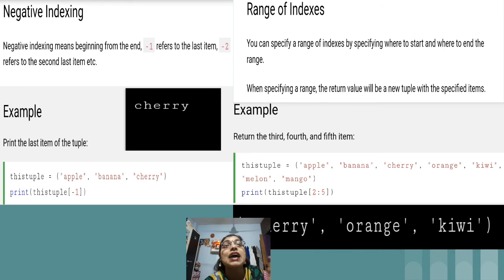But it has index number 4. So if you want to display the items till the fourth index number, then after the colon we provide a number greater than that specific index number, that is we provide 5, so that it will display the items till 5 minus 1, that is 4. The fourth item is nothing but kiwi. So like that you will get the output. This is called slicing.